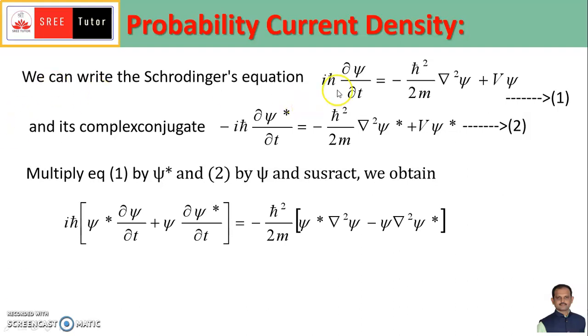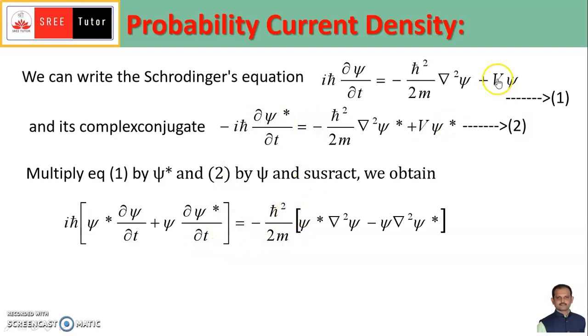This is the LHS term. On the LHS, iħ is the common term. The remaining is ψ* ∂ψ/∂t + ψ ∂ψ*/∂t, because psi is multiplied to equation 2.